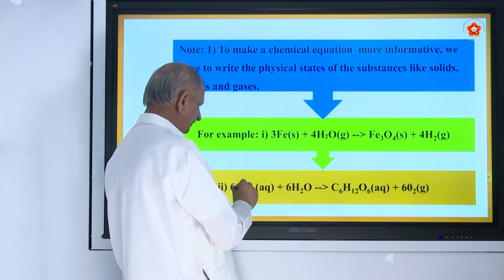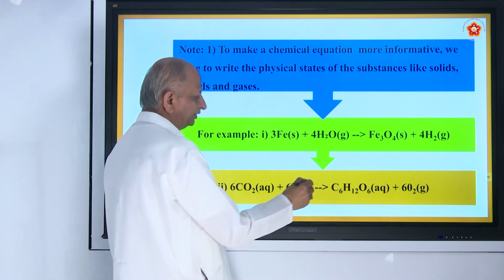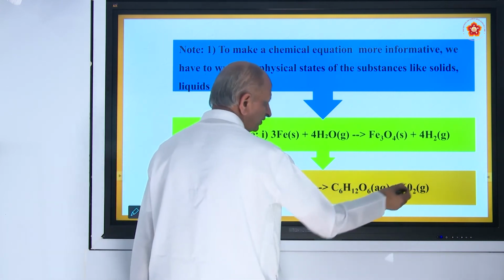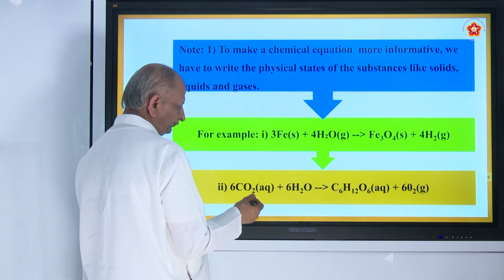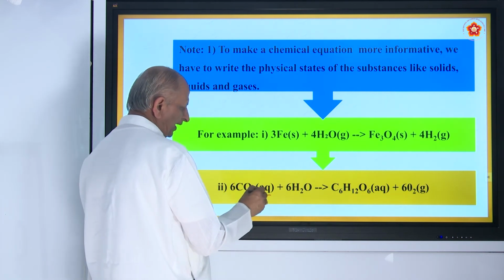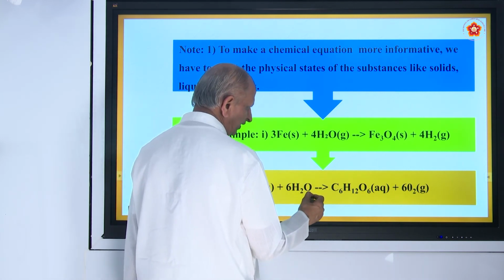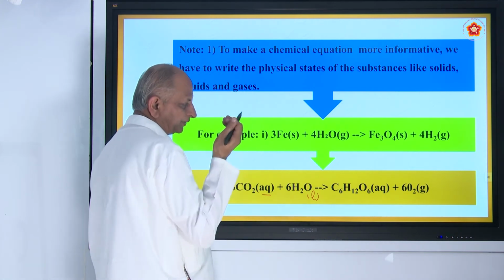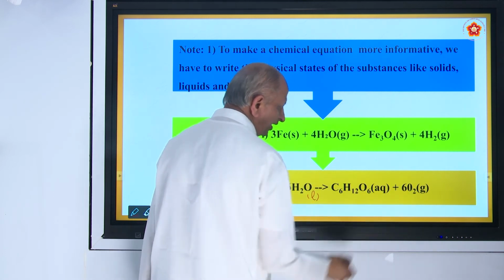So the reaction that takes place is carbon dioxide plus water gives glucose, also called food, plus oxygen. And here you must note the condition. AQ means what? Aqueous condition. Carbon dioxide, which is moist, is taken, and water is liquid, sucked from the roots. Though this is called food or glucose, plus oxygen.